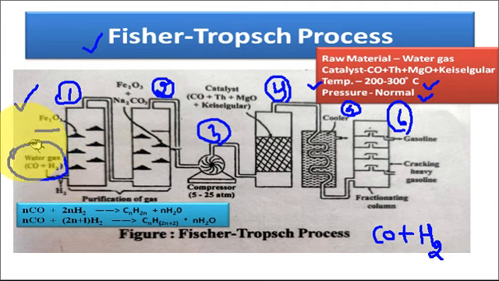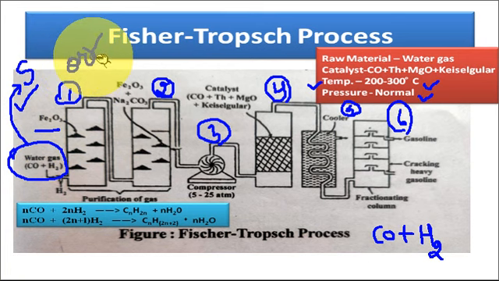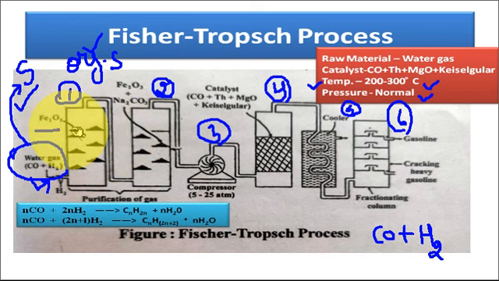Mainly, the water gas has two types of impurity: inorganic sulfur compounds and organic sulfur impurities. First of all, when water gas is passed through the purifier in which iron oxide is placed, the iron oxide absorbs the sulfur present in the water gas.